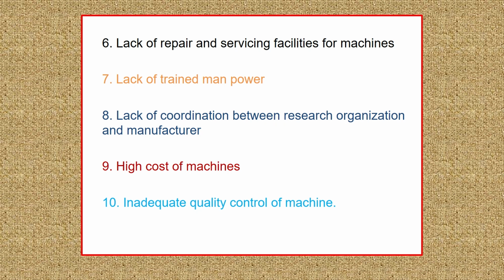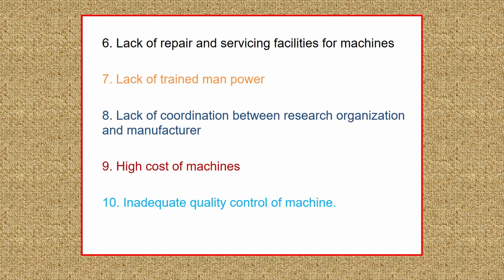We call them local drone pilots. A drone pilot needs specialized training, because these kinds of equipment are more delicate. Such trained technicians are very few in rural areas, and that's how the mechanization level is not reaching as high as we desire.